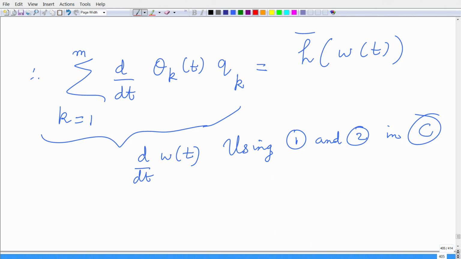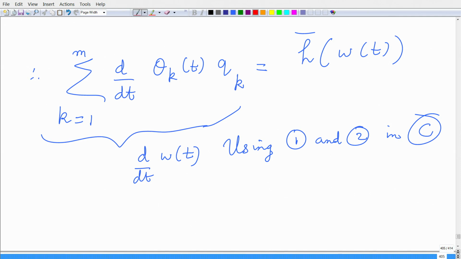Now, going back to our problem, we are interested in d by dt of w of t, which is equal to h bar of w of t. That is the equation that we are concerned with. But since we expanded w in terms of the eigenbasis, that is, using those eigenvectors qk and coefficients that are functions of the time variable t, we can simplify things a little bit.